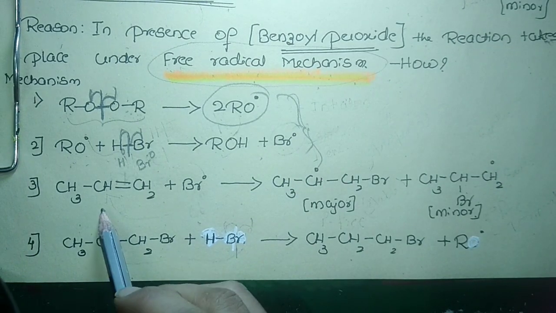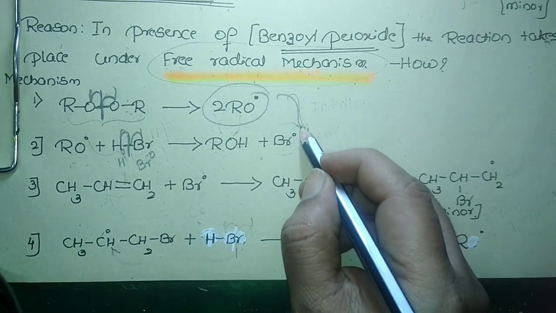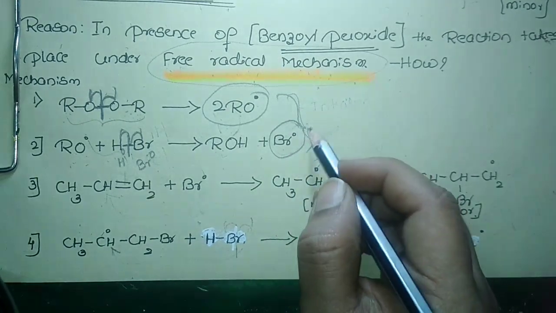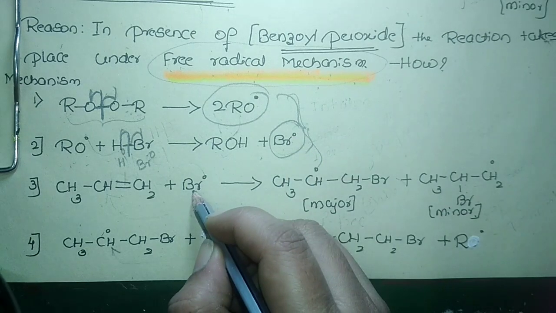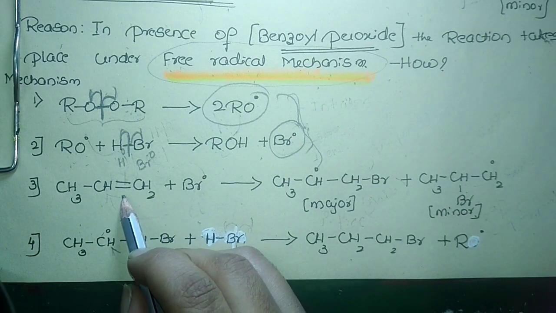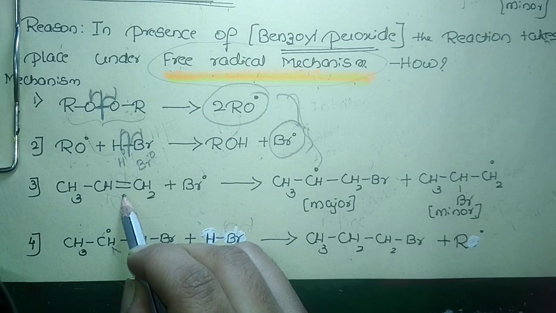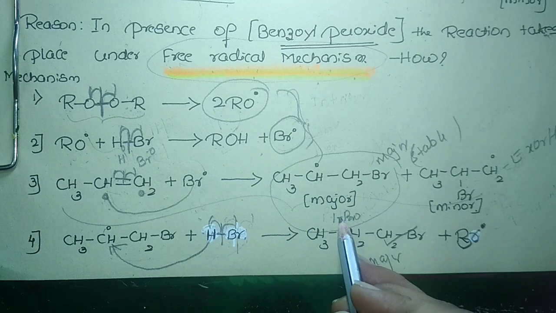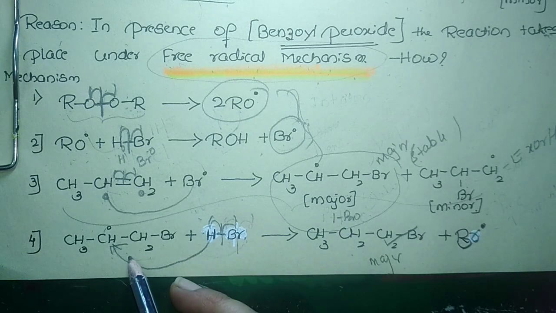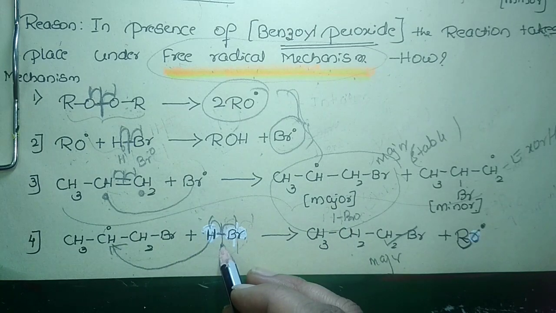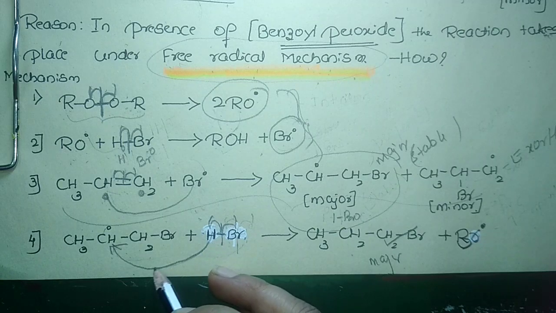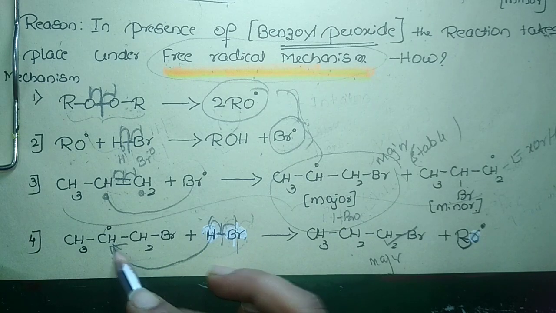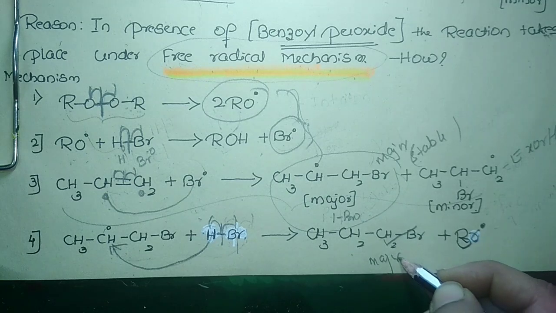Next, in the propagation step, this bromine free radical which is formed in the initiation step will try to attack the double bond of the alkene. When it attacks, the primary free radical formed will attack the HBr bond again, and this will undergo homolytic fission, and the hydrogen free radical formed will combine with the CH to form 1-bromopropane as the major product.